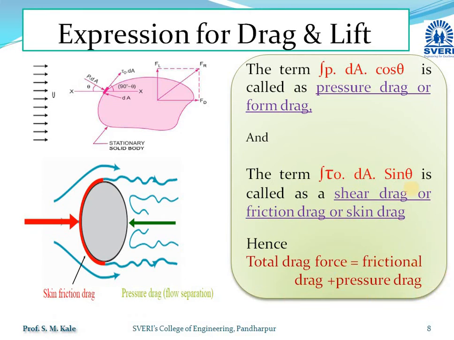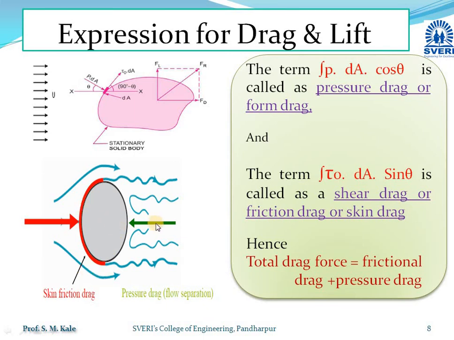To understand the concept of friction drag and pressure drag, consider a stationary object immersed in a flowing fluid. Suppose over that stationary object fluid is passing. As the fluid passes over it, various forces act on this stationary object.